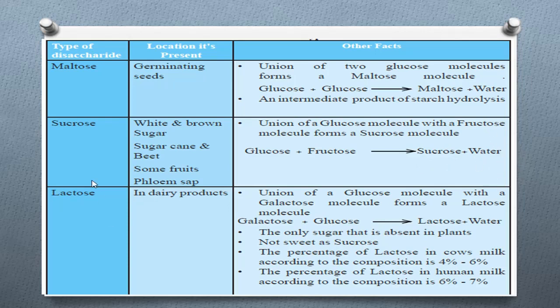Then we will learn about lactose. Lactose is contained in dairy products. Then we will learn about other facts of lactose.